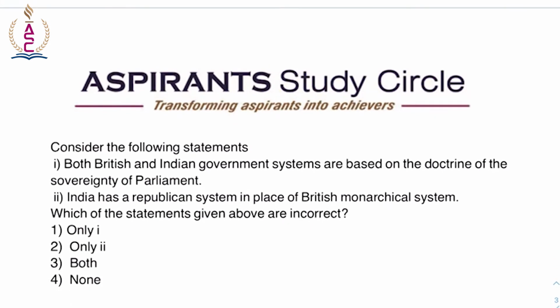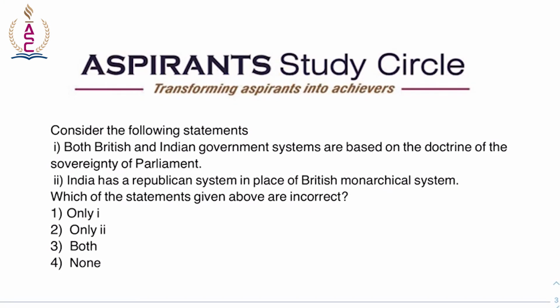Moving on to the next question. Consider the following statements. Both British and Indian parliament systems are based on the doctrine of sovereignty of parliament. India has a republican system in place of British monarchical system. Which of the following statements are incorrect? So here, since they are asking incorrect, the answer would be only 1. So why? India has a republican system in place of British monarchical system, which is true, right?